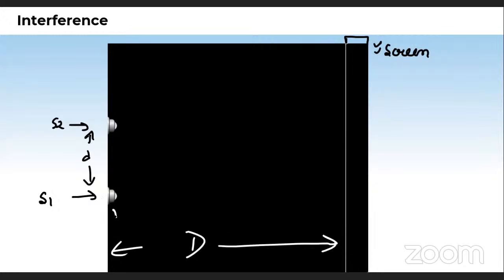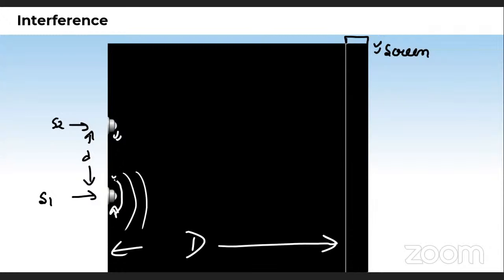First, S1 will be switched on. Then after a second or two, the second source will be switched on. They will produce wavefronts, which are actually 3D spherical, but in the 2D side view they will give you circular wavefronts.